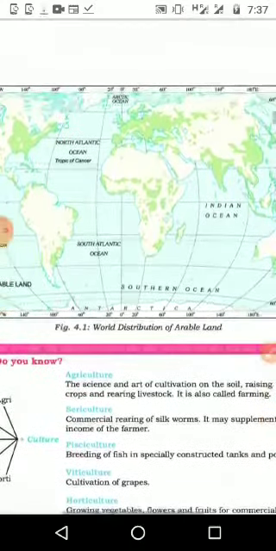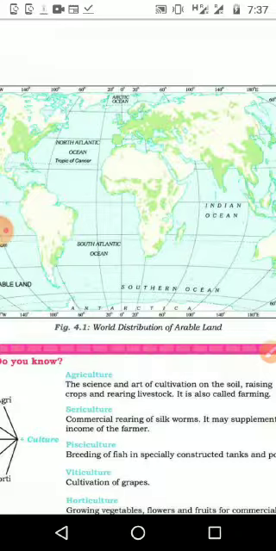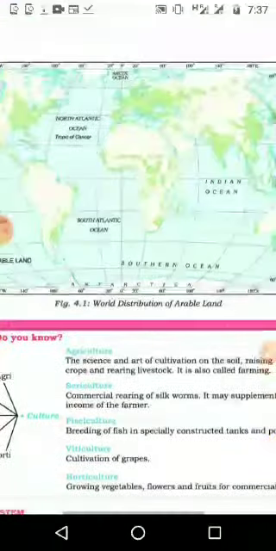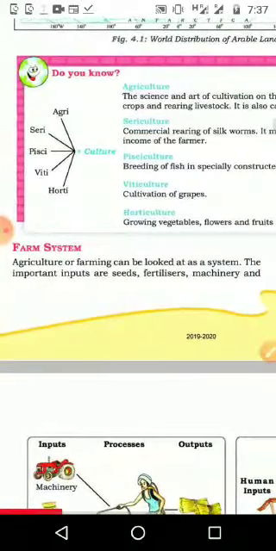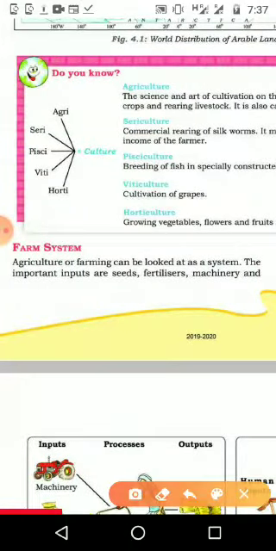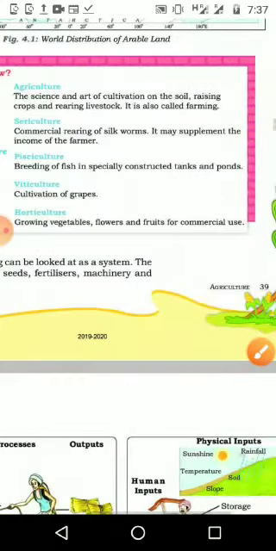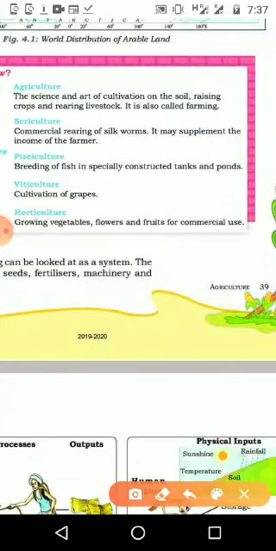In that area we can cultivate wheat and things like that, because it is a grassy type of grain plant, and we are getting the grains. And we can see here one box, it gives 5 types of culture, means 5 types of agriculture: sericulture, pisciculture, viticulture and horticulture. Agriculture means the science and art of cultivation on the soil, raising the crop and rearing the livestock.